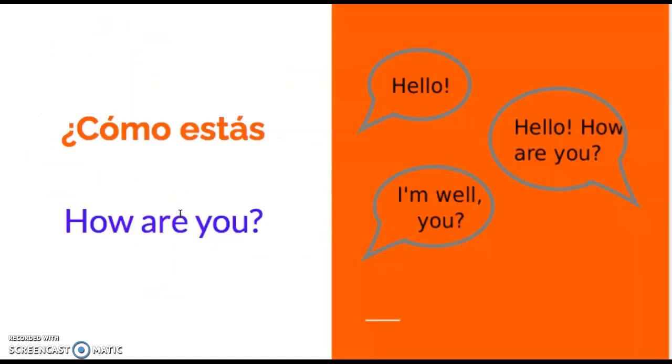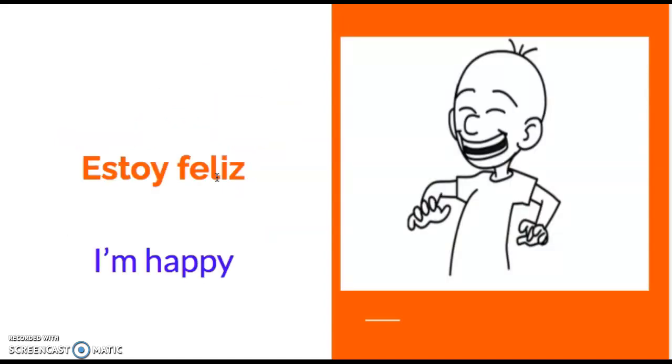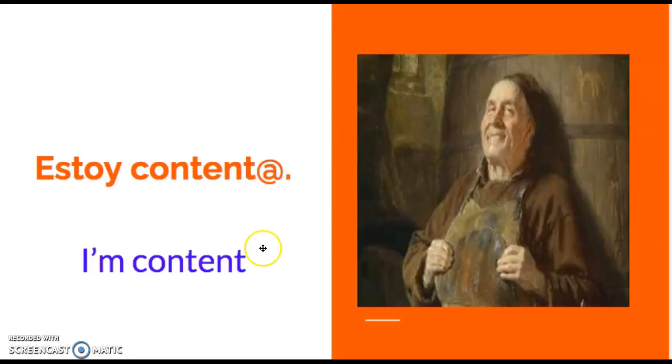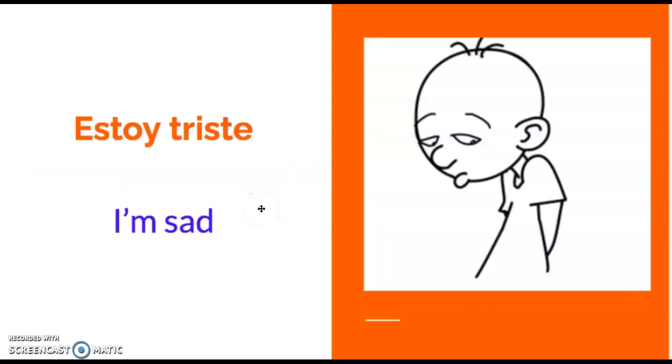Okay? Muy bien. So we use this verb: ¿cómo estás? There's the verb estar. How are you? And I could answer with estoy feliz. I'm happy. Okay? Feliz meaning happy. Estoy contento or contenta. Now this at sign helps me know, oh, I've got to switch it out. It's either an O or an A depending on who is being described. If it's me or if it's another person, I've got to watch my gender. So triste, I'm sad. I don't have to do anything with triste because it ends in an E.